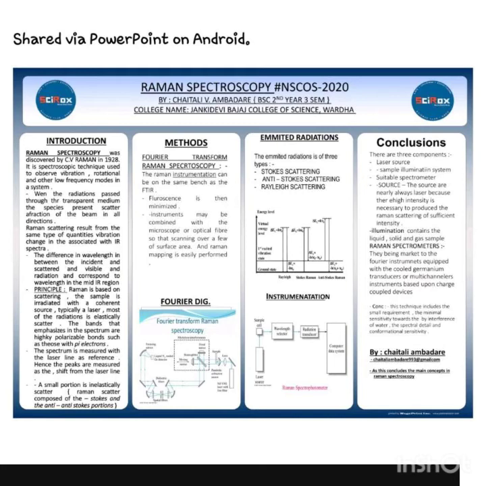What are the conclusions? There are three components of the laser source, as we know: the sample illumination system, suitable spectrometer, and the source. The source is nearly always a laser because the high intensity is necessary to provide Raman scattering of sufficient intensity. And the second is the illumination that contains the solid, gas, and liquid sample.